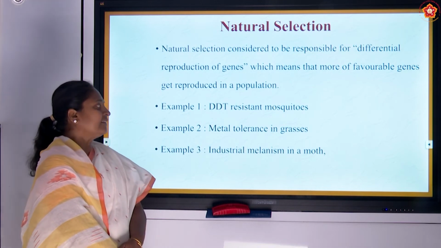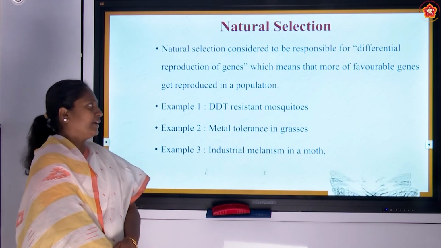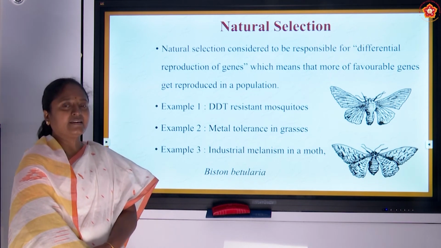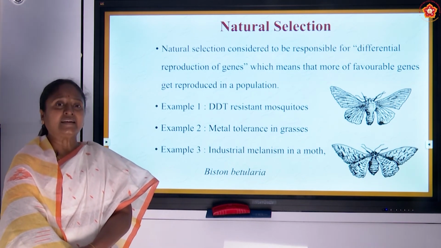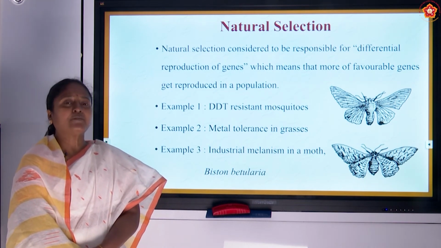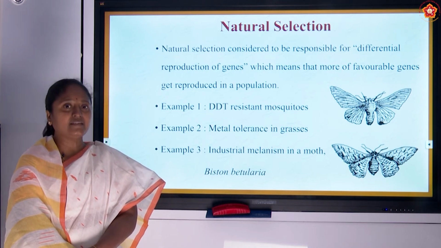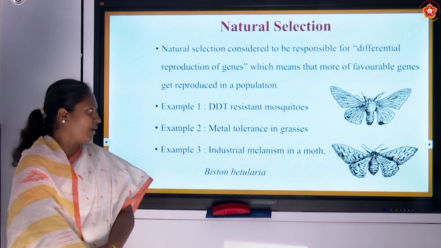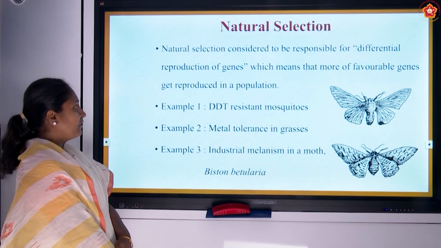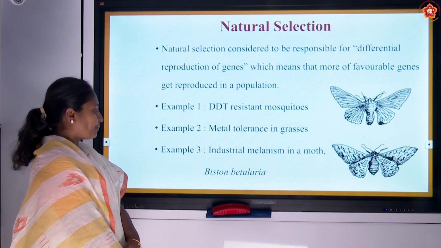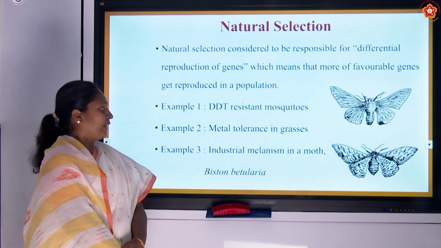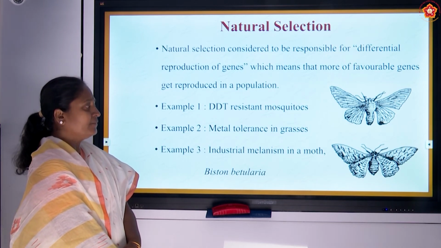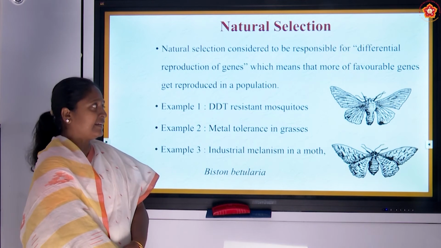Example 3 is industrial melanism in the moth. This is a very classical example. This was studied in Great Britain where the industrial revolution started. At that time so much carbon was released in the environment, and this carbon tended to accumulate on the moth. Here in the example we have a picture of Biston betularia. These organisms, one will become very light, the other will become very dark. This is a classical example.